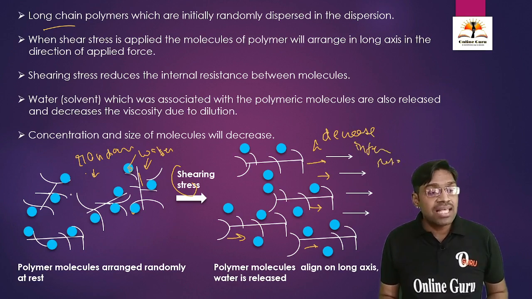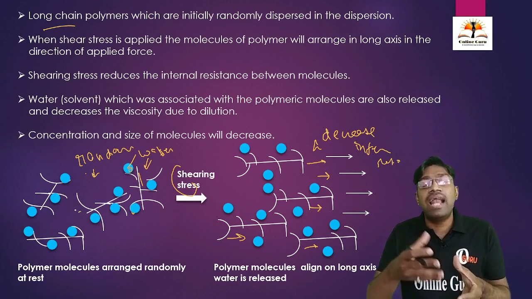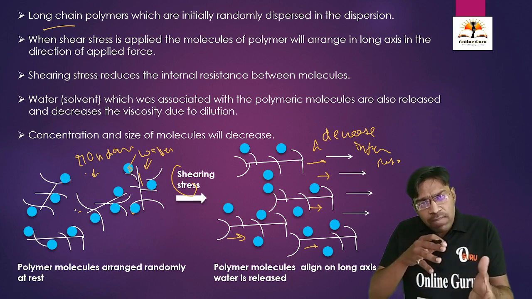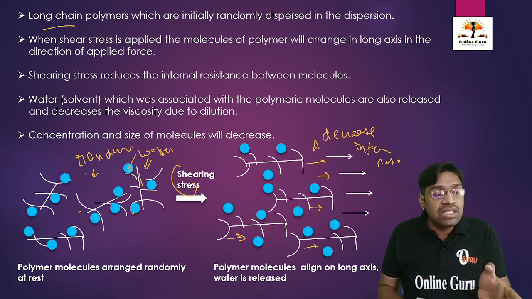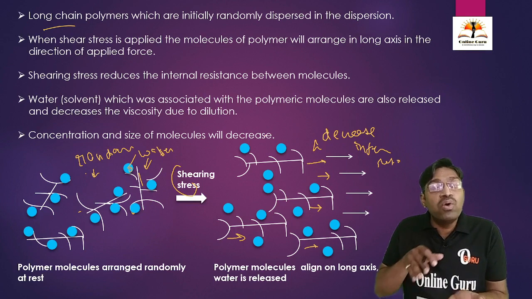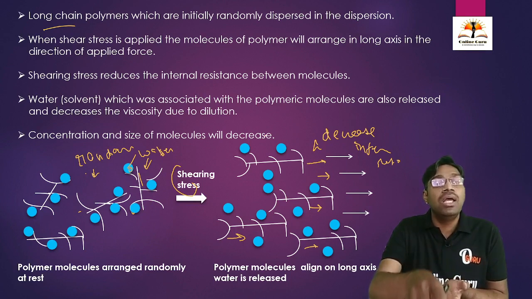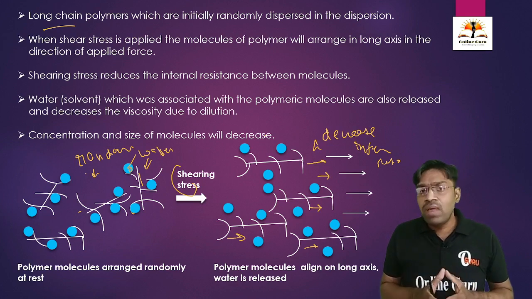Here, in this case, the molecules are very close to each other, placed randomly in a random orientation. Therefore, there will be some frictional resistance, some internal resistance acting between these polymeric molecules. But when we apply the shearing stress, the molecules are going to align in a single, unidirectional direction.